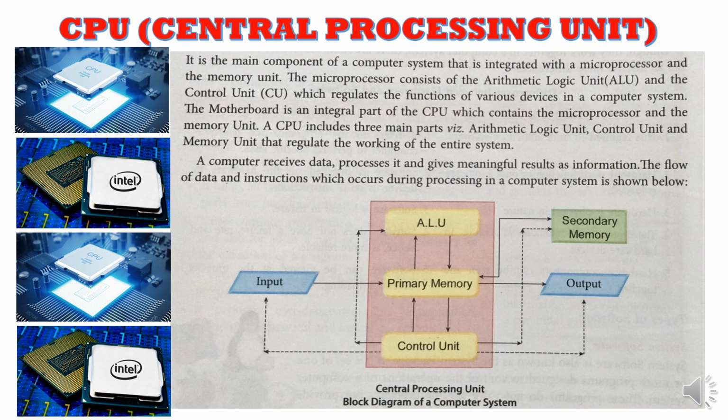Now the processor decides what type of data it is. If it is a logical data or a mathematical data, let us say a calculation based data, it goes to the ALU. Now ALU performs the task, and after making the result, it is sent back to the main memory.